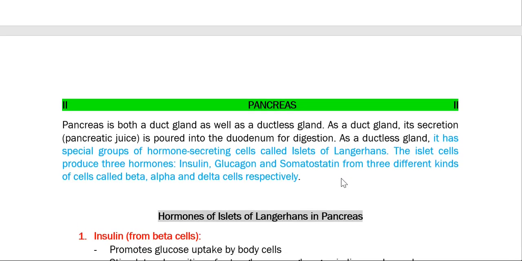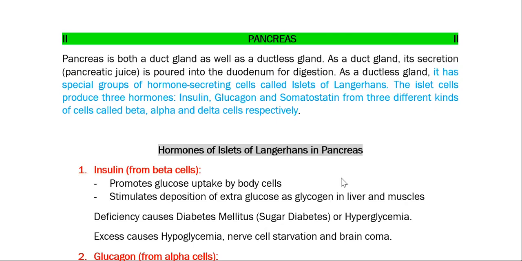Now we come to the next endocrine gland, and that is the pancreas. The pancreas is both a duct gland as well as a ductless gland.